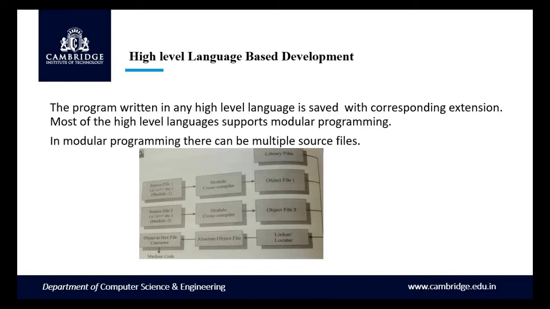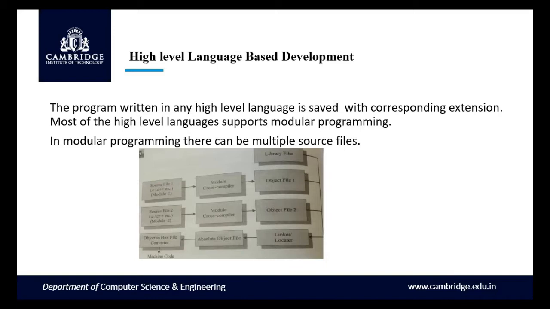So here in embedded application development, we'll be using a cross compiler, not a compiler. A compiler is a general purpose one, which is going to generate an object file for the machine on which it is executing. Whereas in a cross compiler, we can create an object file for a particular machine, irrespective of what machine we are executing on. So it generates the object file for the target processor.